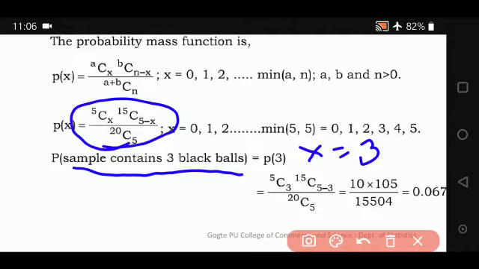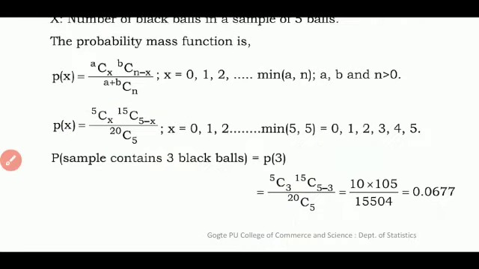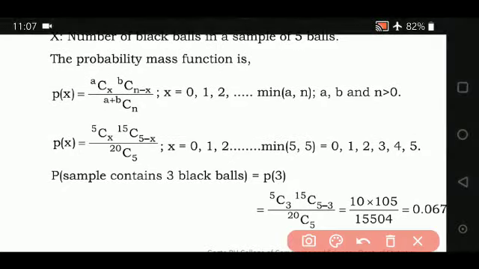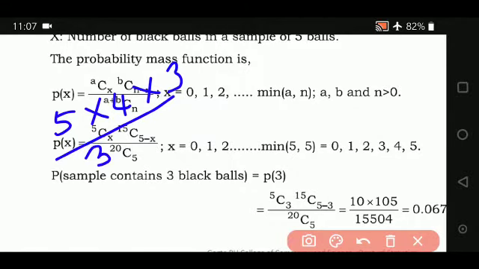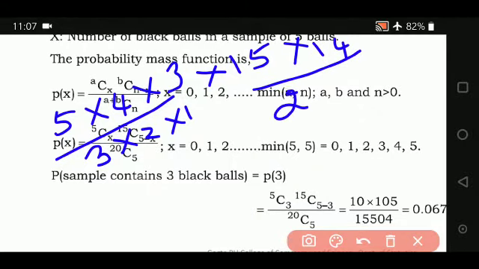So it becomes 5C3 into 15C(5 minus 3) divided by 20C5. 5 minus 3 is nothing but 2. 5C3 you can write as 5 into 4 into 3 divided by 3 into 2 into 1, then into 15C2, that is 15 into 14 divided by 2 into 1.